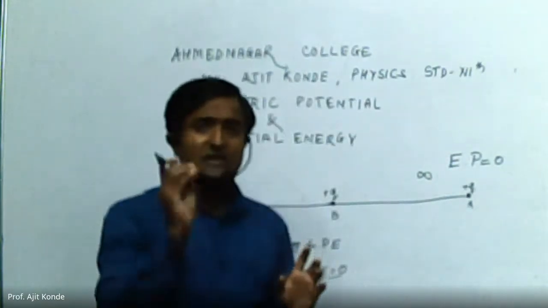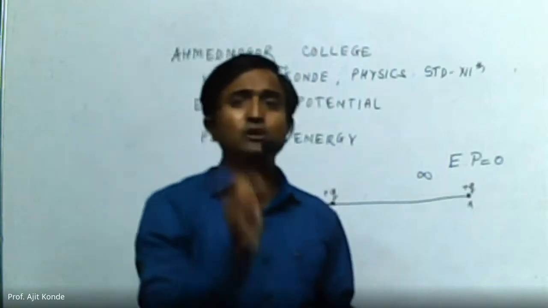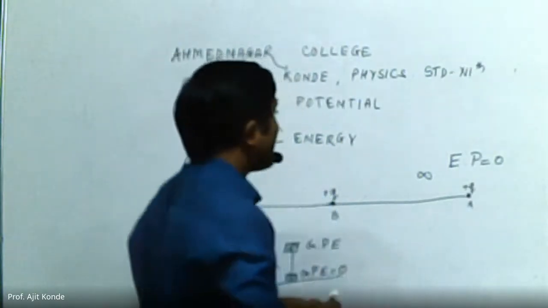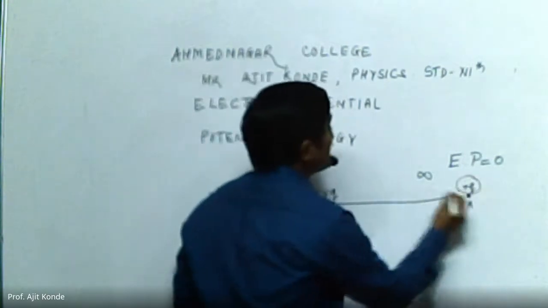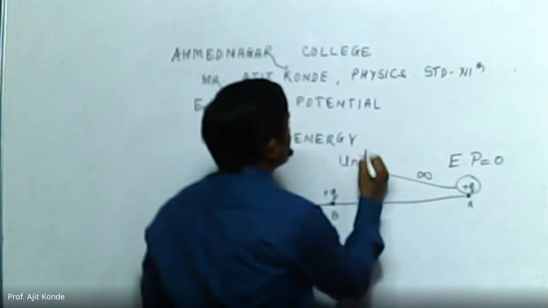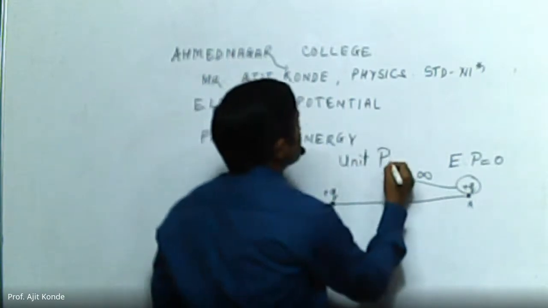There is a slight difference, but a very important point. In electric potential, we have a unit positive charge over here. Which charge? Unit positive.